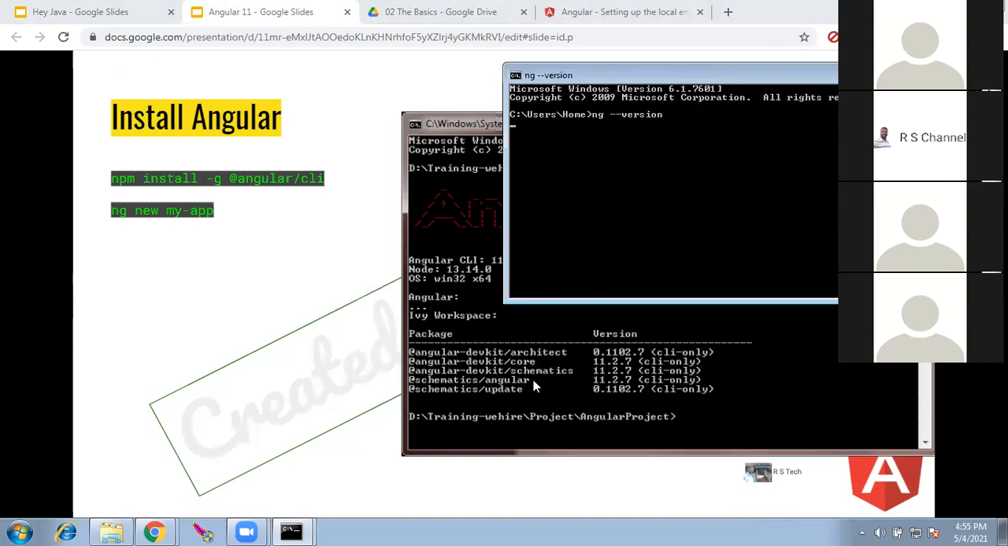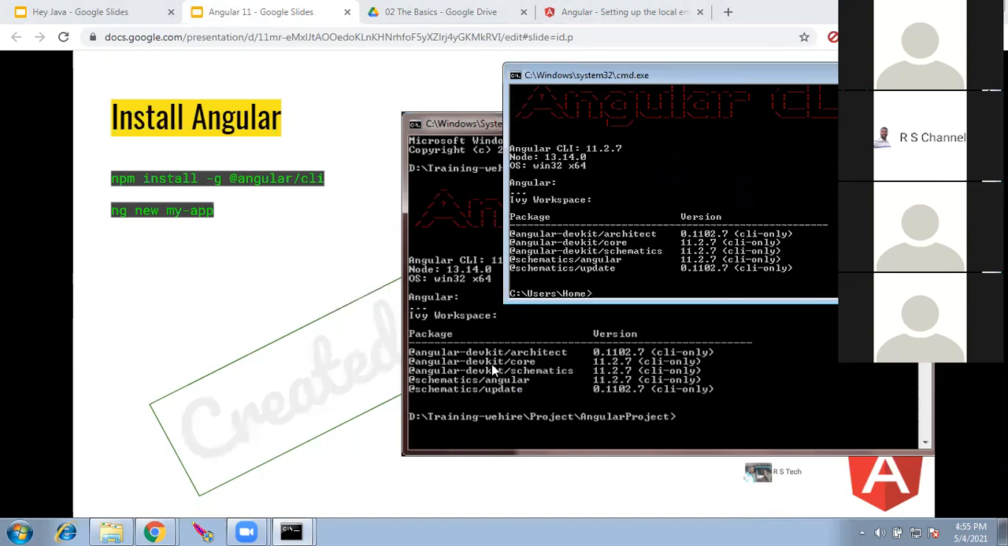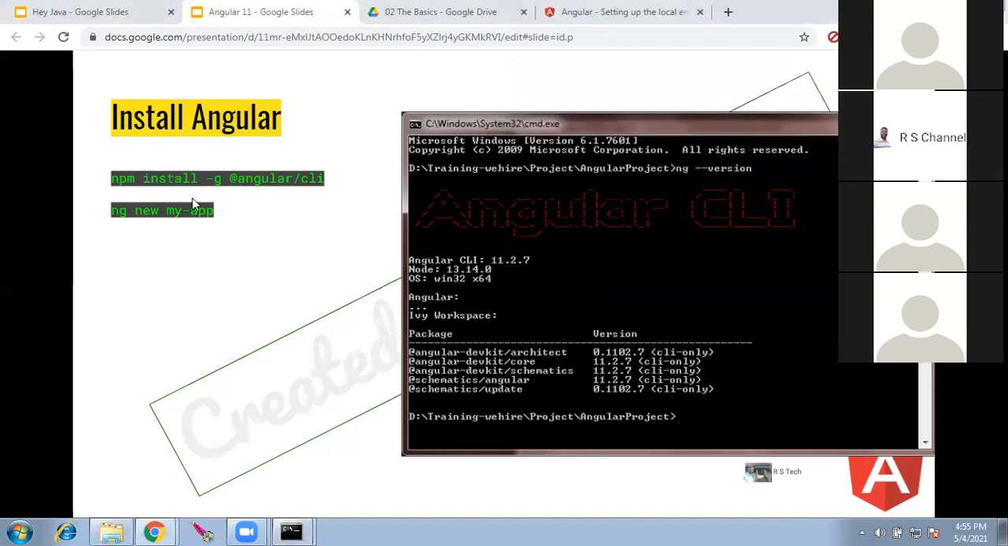Architect, core, package, schema. The equivalent of this is the libraries in Java. We have the javax library for mailing, and so on. Java comes with a default set of libraries. The same way Angular comes with default libraries. Anything else you want to work with other than this, you have to install manually. So this is done. Once we install, we check that the version is correct.